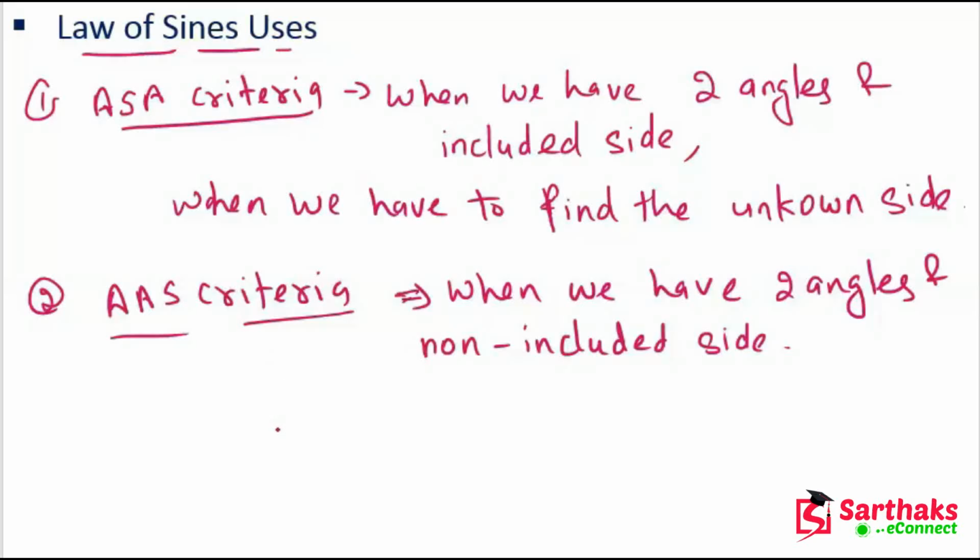These two criteria provide a unique solution, as AAS and ASA are used to prove the congruence of triangles.